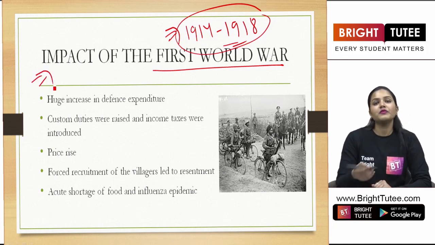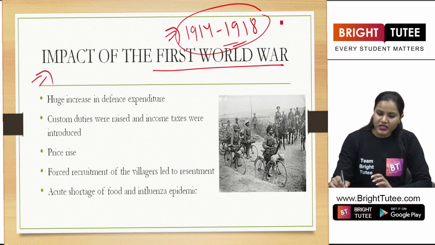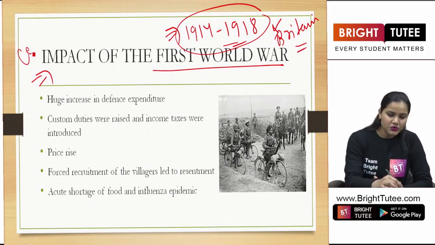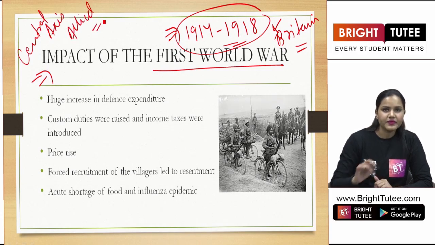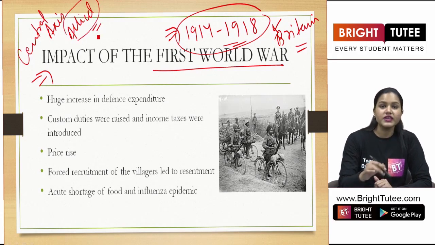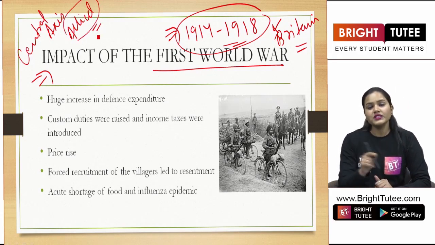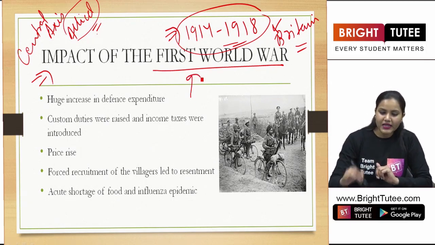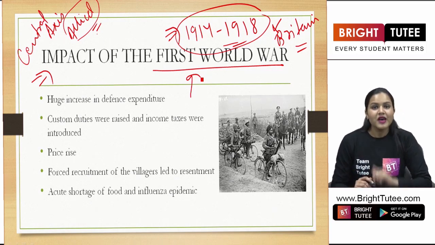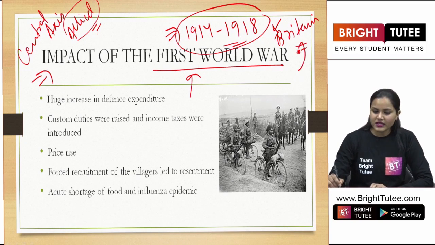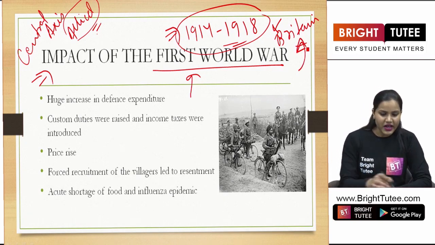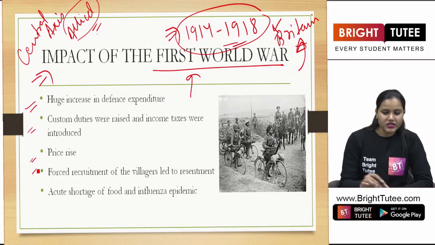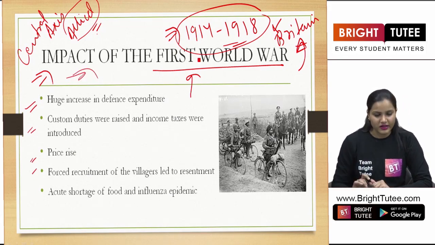So here, how was India impacted? So you must be knowing that Britain also participated in the war, correct? There were two powers. One was the Central Axis and the other was the Allied power. Right, students? And the victorious power was the Allied power. So here Britain was directly involved in the First World War. But it was somehow impacting our country as well. Why? Because India was a colony for this British colonial rule here. Right? So let us see some of the points or the impact of the First World War in our country.